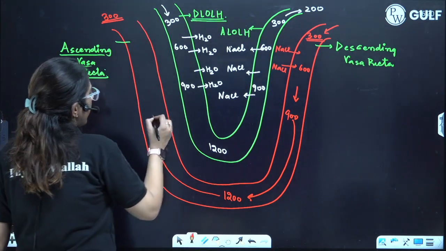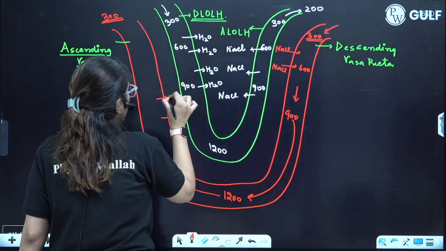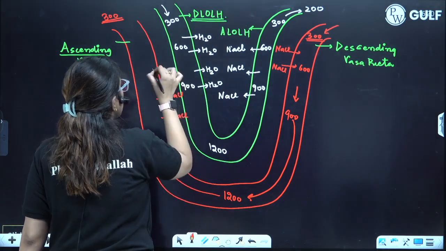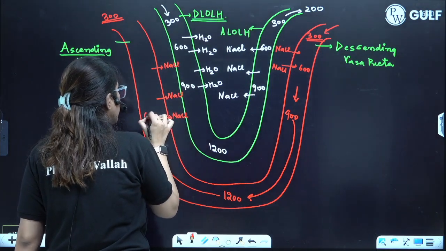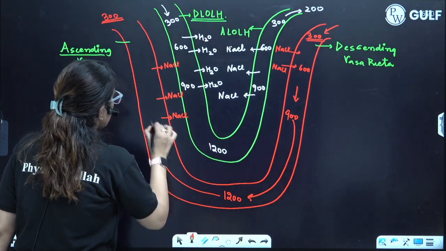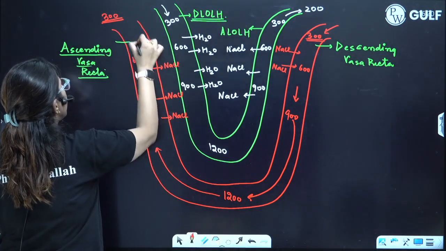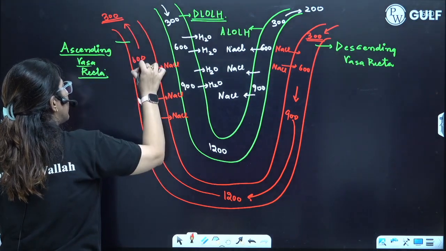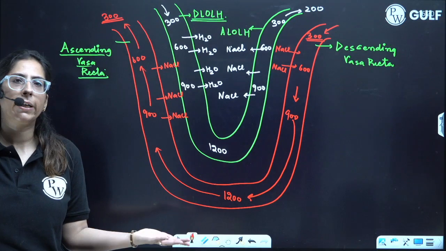In that respect, from this region, NaCl comes out. So here the osmolarity becomes 900, then 600, and ultimately 300. Clear? This is a countercurrent mechanism.